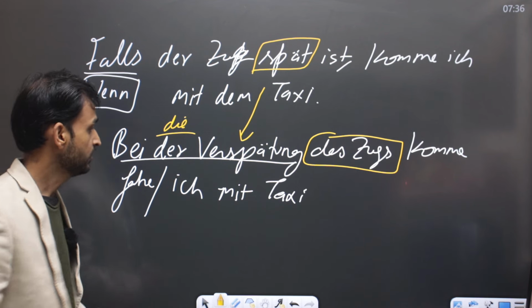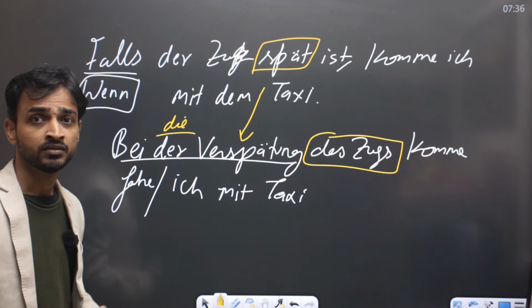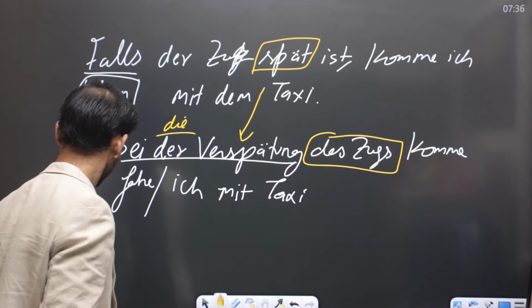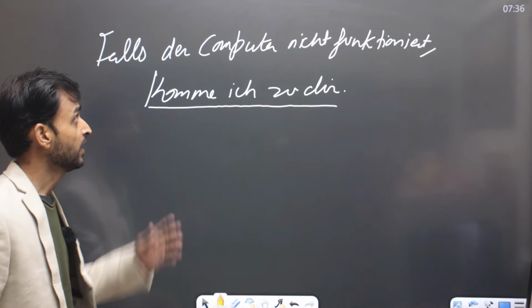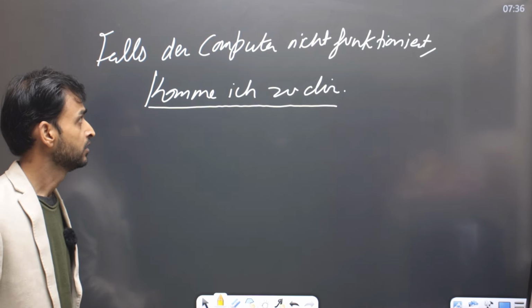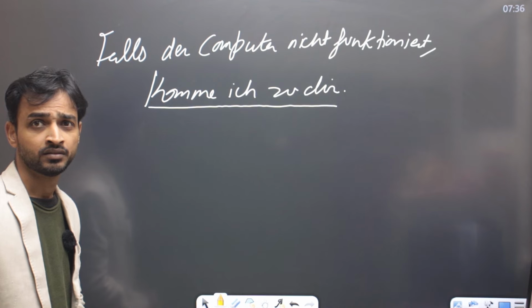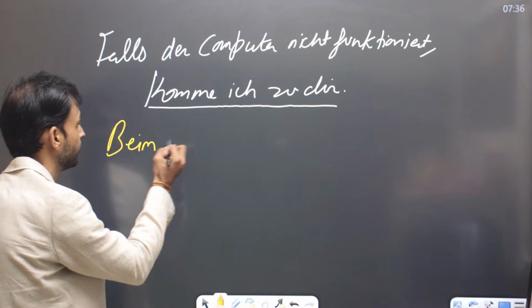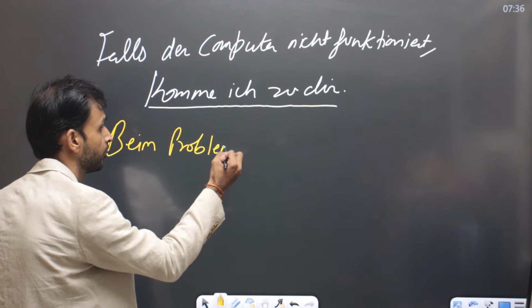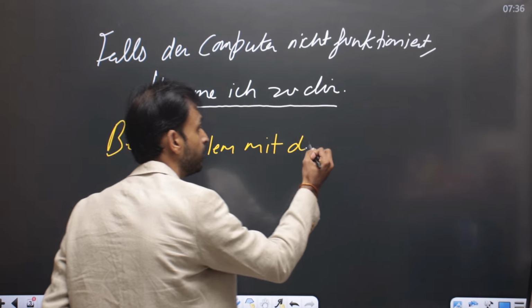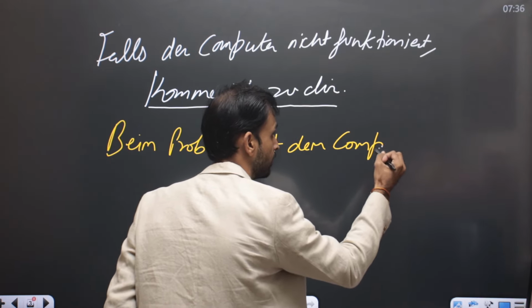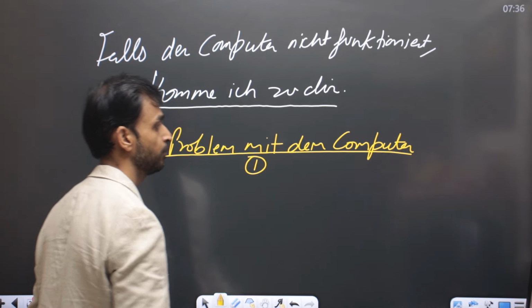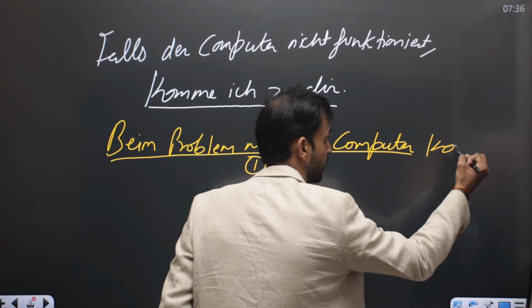Again I can do the reverse here. Ich fahre mit dem Taxi bei der Verspätung des Zugs. Previous one: Falls der Computer nicht funktioniert, komme ich zu dir. Or I can say beim Problem mit dem Computer. This is my one word. Beim Problem mit dem Computer komme ich zu dir. I come to you.